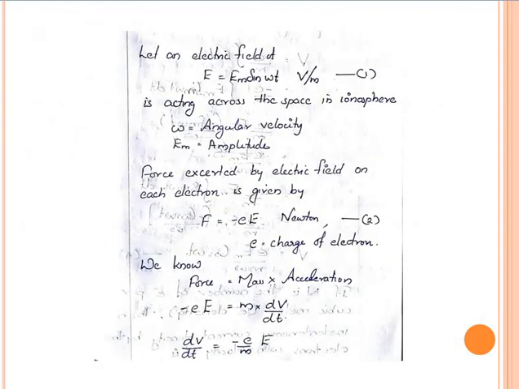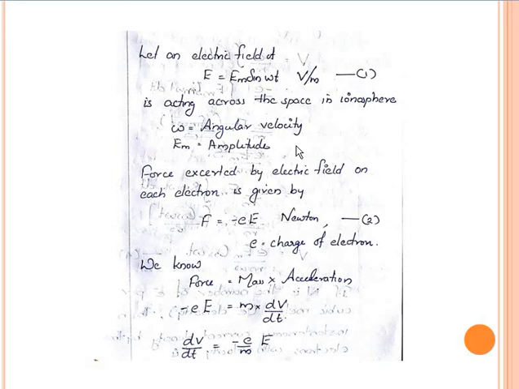So, consider an electromagnetic wave whose electric field is given by E equal to Em sin omega t volt per meter. This is equation number 1. Omega is the angular velocity, Em is the amplitude.